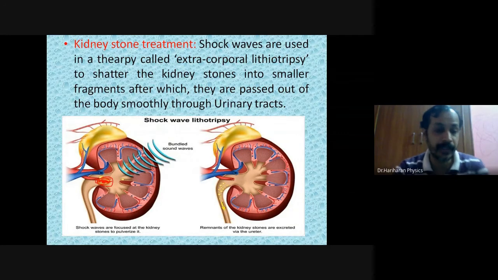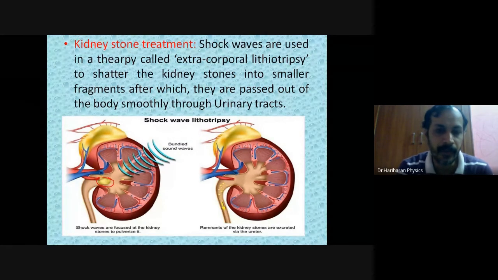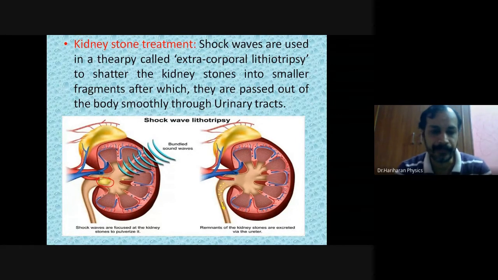Now the next question is, where is the kidney stone? Kidney stone is present somewhere here. Next question is, how can we break this, or how can we remove this stone from our body? That is the question.